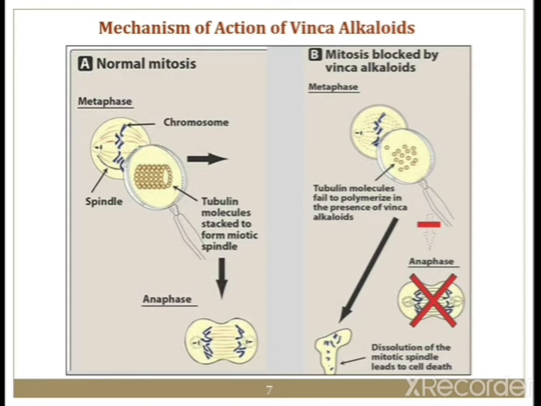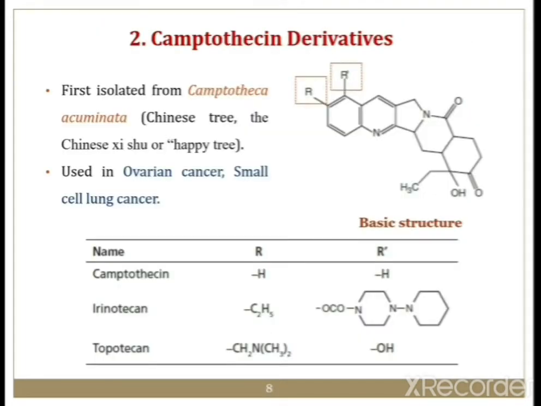Once the mitotic spindle has been dissolved, meaning its formation is inhibited, it leads to cell death. So by this mechanism, the Vinca alkaloid acts as an anti-cancer agent. So this is the first source, the Vinca alkaloids.